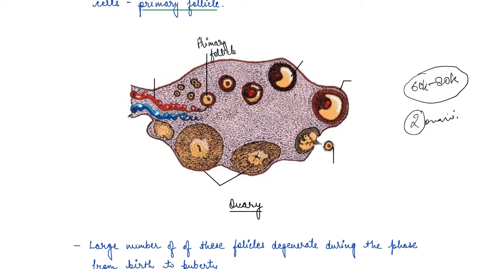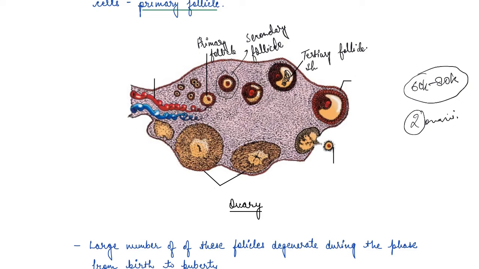So then if you see here, these are the secondary follicles. They keep on getting surrounded by more layers of granulosa cells and new theca, and they form secondary follicles. Now, this secondary follicle transforms into a tertiary follicle. So here, if you see, this is the tertiary follicle, right? And this tertiary follicle is characterized by a fluid-filled cavity. So this cavity inside is known as antrum.